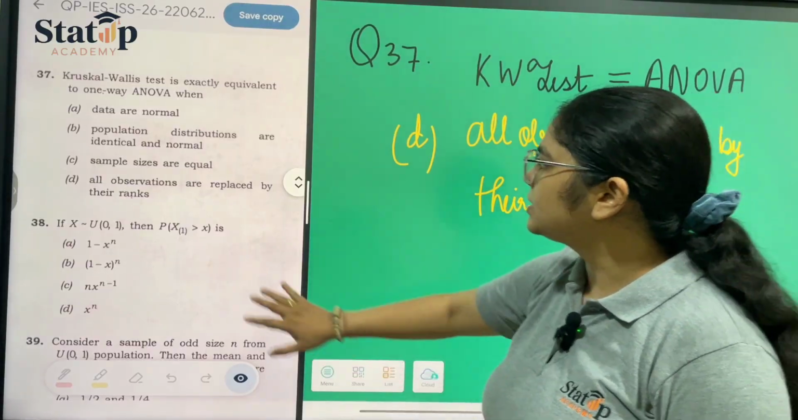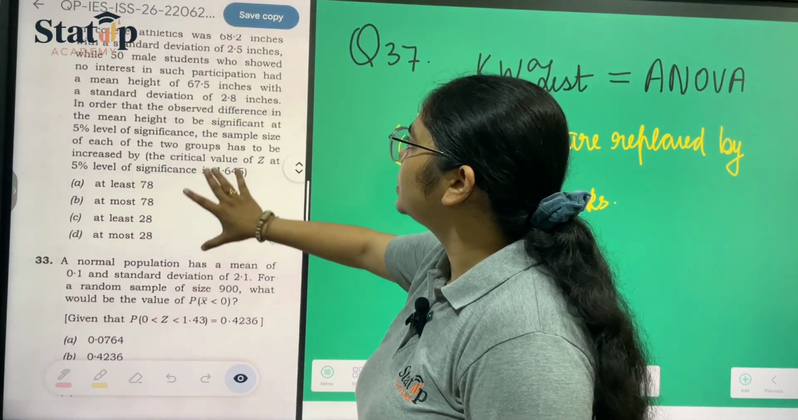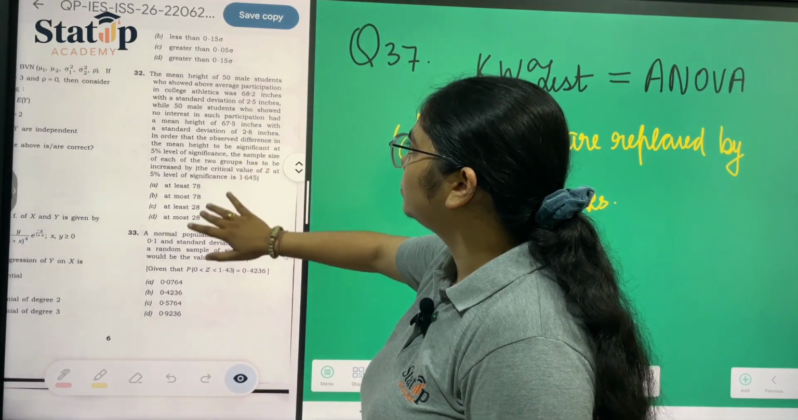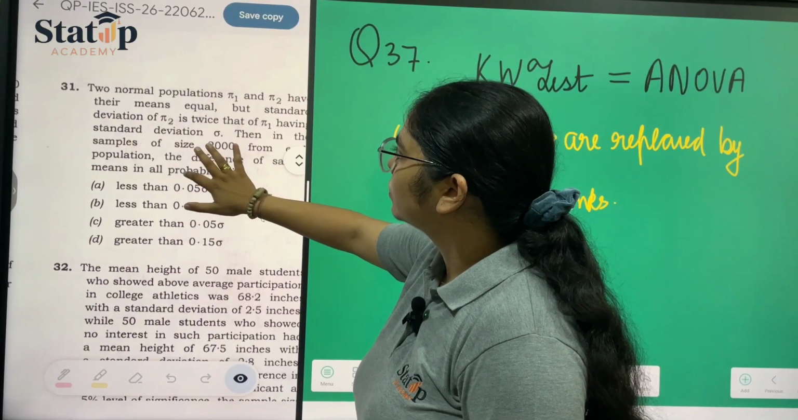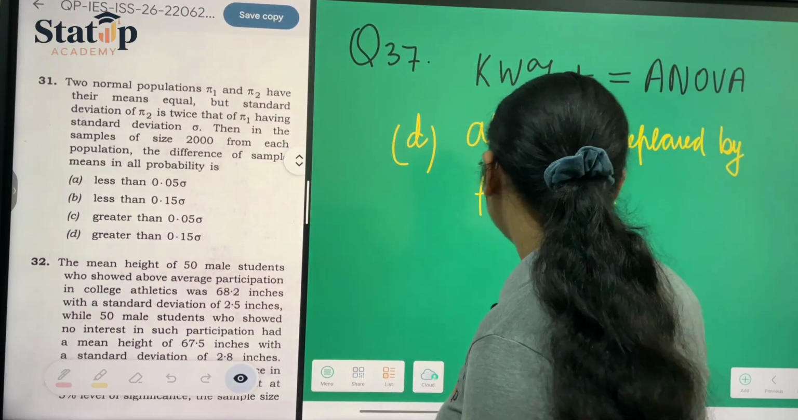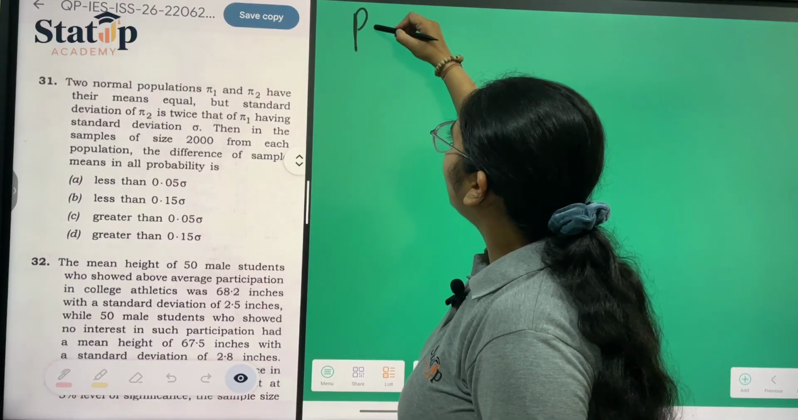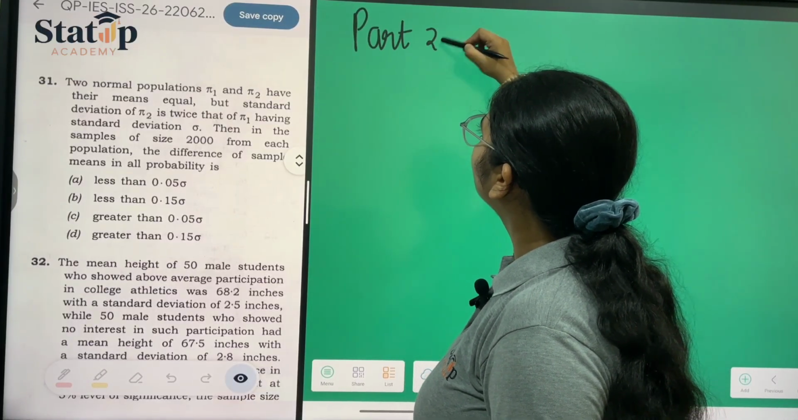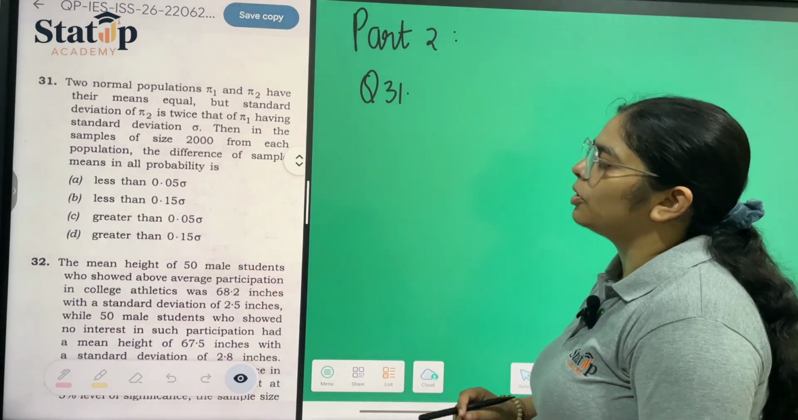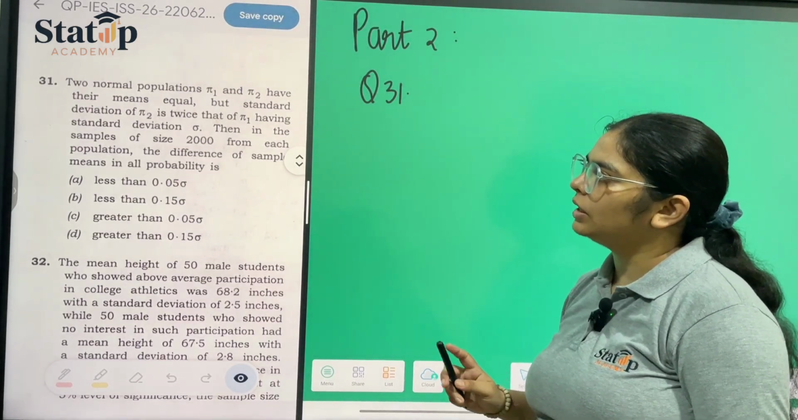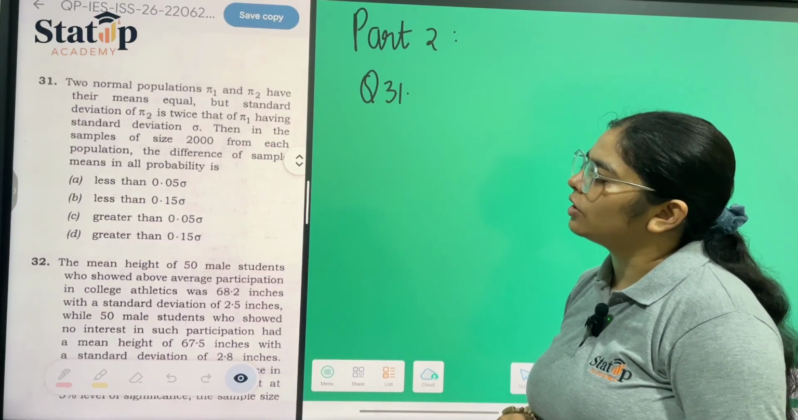Now moving towards another question. Let us take the series 2 of this, question number 31. We are now moving towards part 2. Question number 31 has given us that normal populations pi 1 and pi 2 have equal mean, but the standard deviation of pi 2 is twice that of pi 1.